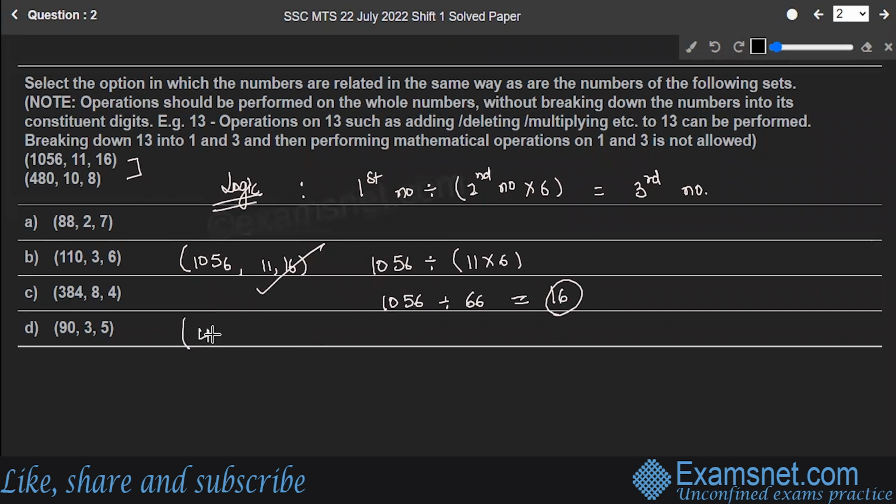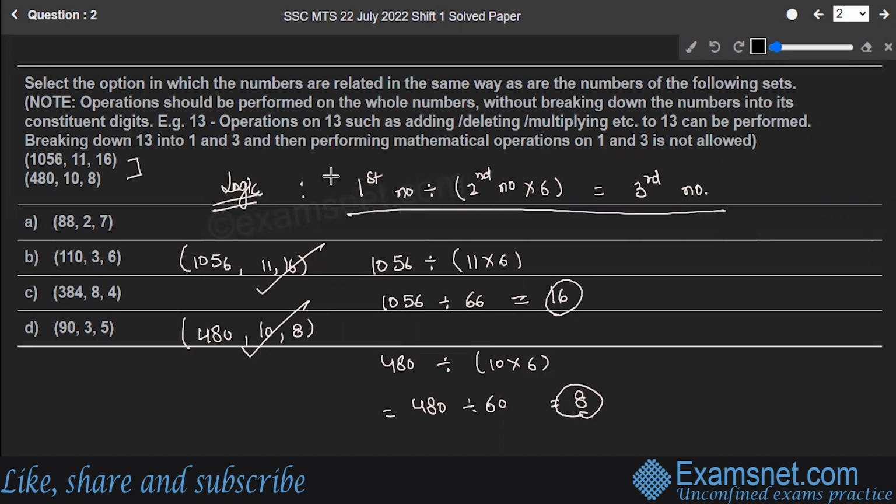Let's check out the second one, 480, 10, 8. So 480 divided by 10 multiplied by 6. This gives you 480 divided by 60, that is equal to 8. Which is true, right? So this set also satisfies our logic. Now we have to check out A, B, C, D. Which of the four options follows the same logic?